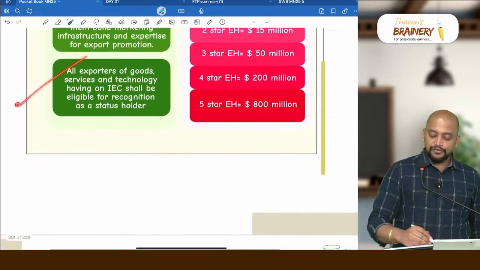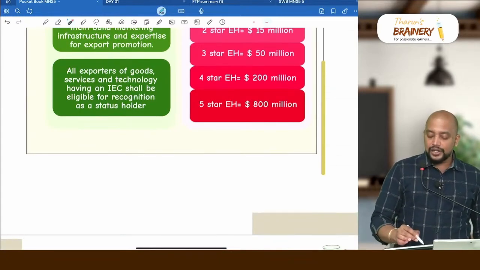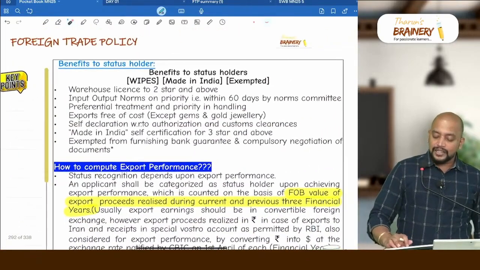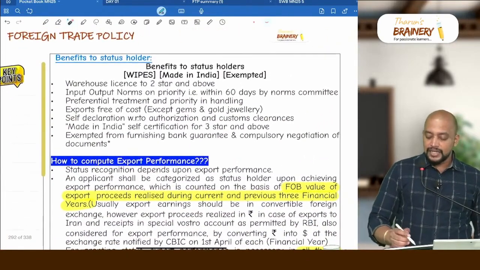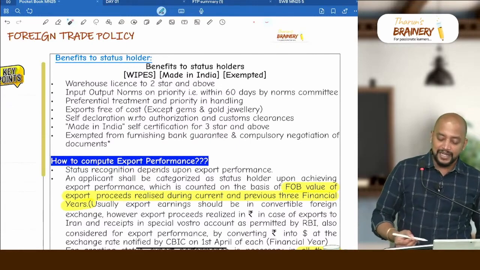All exporters of goods and services, even services, and technology having an IEC shall be eligible for recognition. Now, what are the benefits to the status holders? These are the benefits. Already they have tested it for November. I don't think it will be coming again.